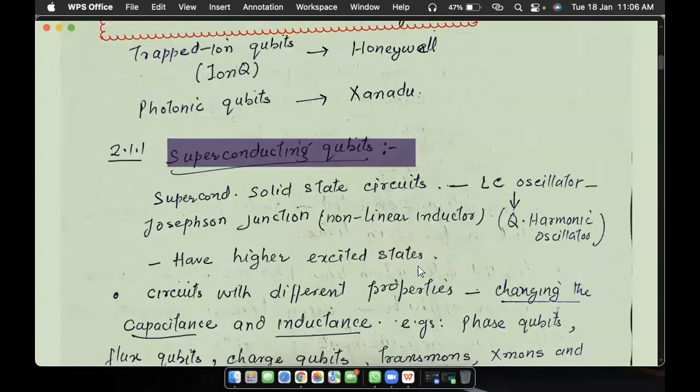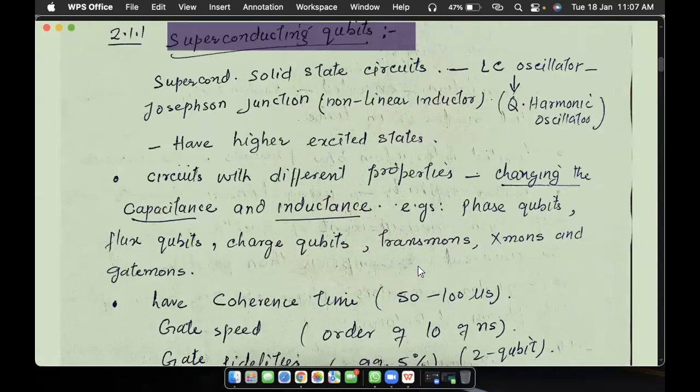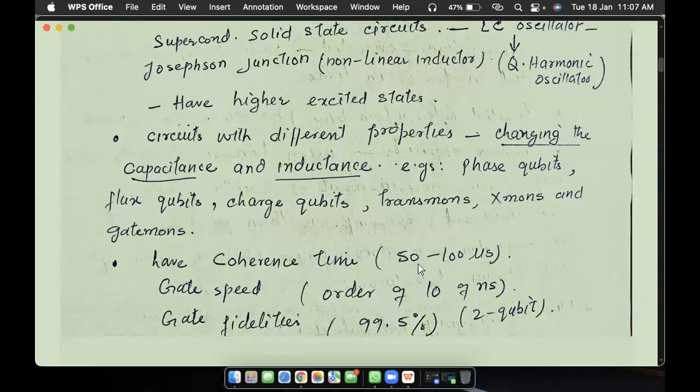and Google. Basically, superconducting qubits are solid state circuits which contain a Josephson junction and an LC oscillator, and we can build different kinds of qubits out of those if we change the capacitance and inductance. Like we have phase qubits, flux qubits, charge qubits, and so on. Now, they have this property that their coherence time is much higher, that is 50 to 100 microseconds. Their gate speed is of the order of tens of nanoseconds, and their gate fidelity, the accuracy, is up to 99.5% for a 2-qubit system.